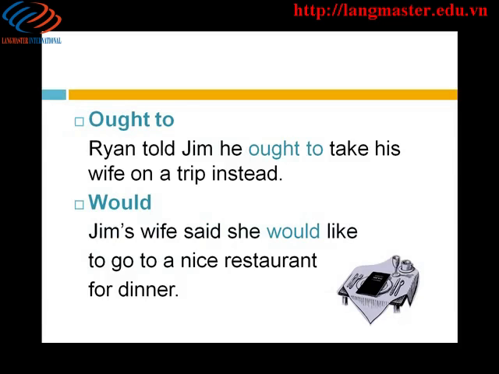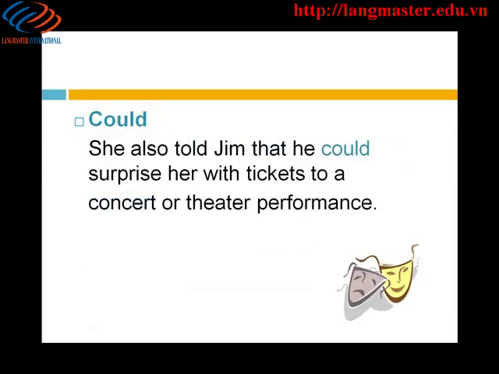Ought to and would also don't change in reported speech. Example: Ryan told Jim he ought to take his wife on a trip instead. The original words, you ought to take your wife on a trip instead. Next example: Jim's wife said she would like to go to a nice restaurant for dinner. The original words, I would like to go to a nice restaurant for dinner.